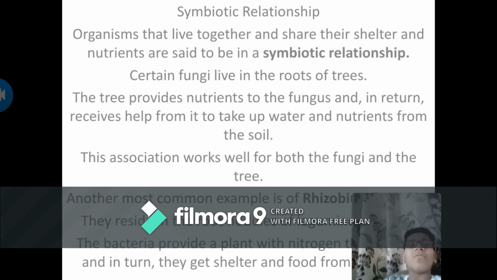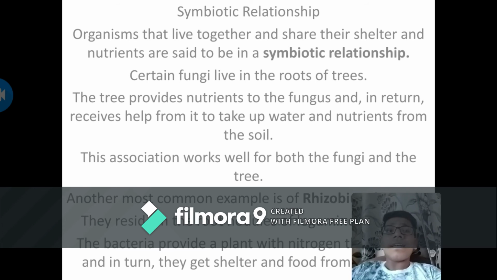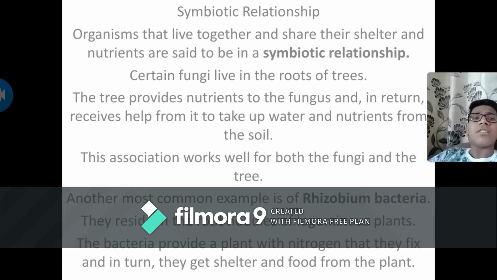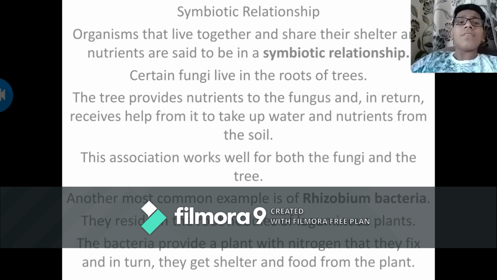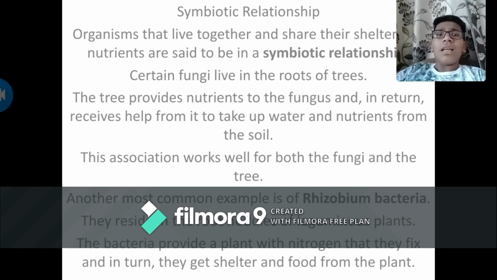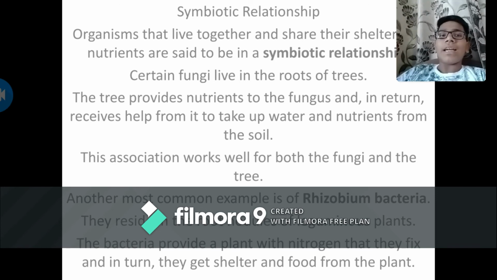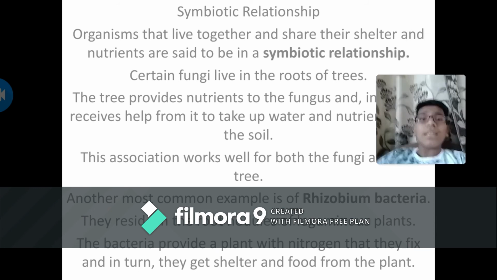There are various relationships between plants, and one of them is the symbiotic relationship. Organisms that live together and share their shelter and nutrients are said to be in a symbiotic relationship. Certain fungi live in the roots of trees. The trees provide nutrients to the fungus and in return receive help from it to take up water and nutrients from the soil. This association works well for both the fungi and the tree.